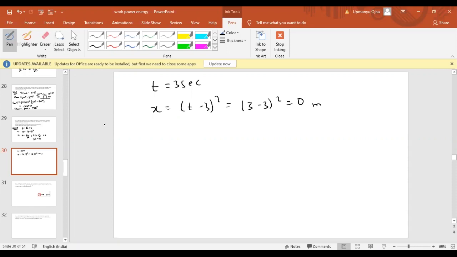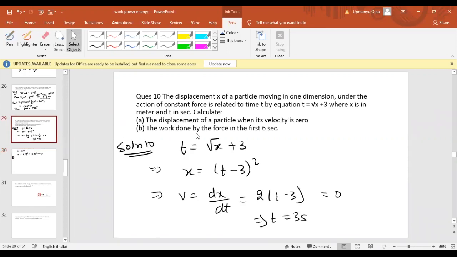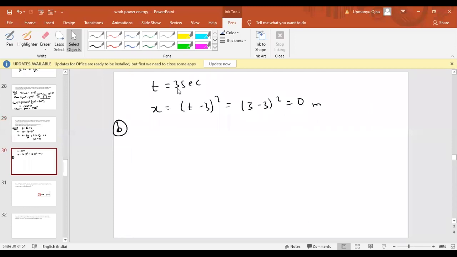Now the second part, B. Find the work done by the force in the first 6 seconds. Now, what is the velocity at time t equal to 0? The velocity at time t equal to 0 will be 2 into 0 minus 3. That is equal to how much? Minus 6 meter per second.